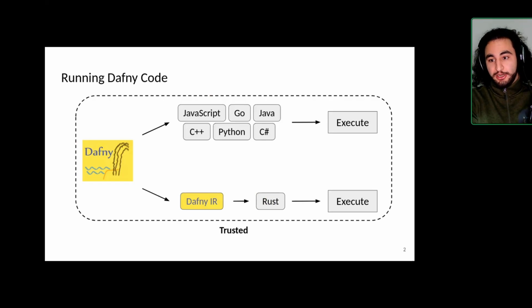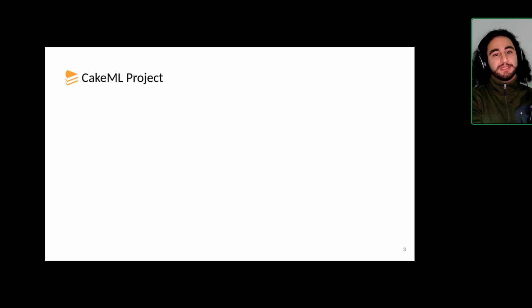And I think there's actually also another talk, which is testing the whole end-to-end pipeline, and I think some bugs were actually found somewhere in this case, but I might be wrong, so make sure to watch that talk. So what is our proposed solution? Well, before we get to that, I would like to talk a bit about CakeML.